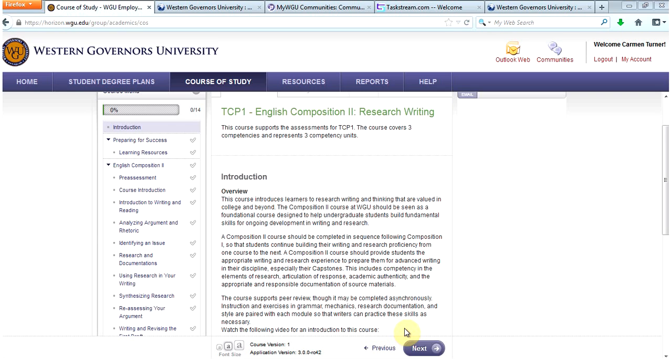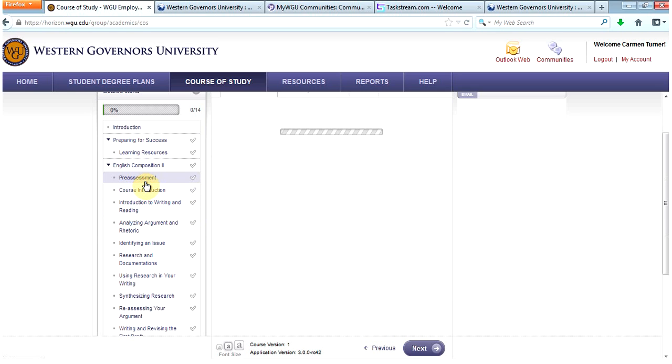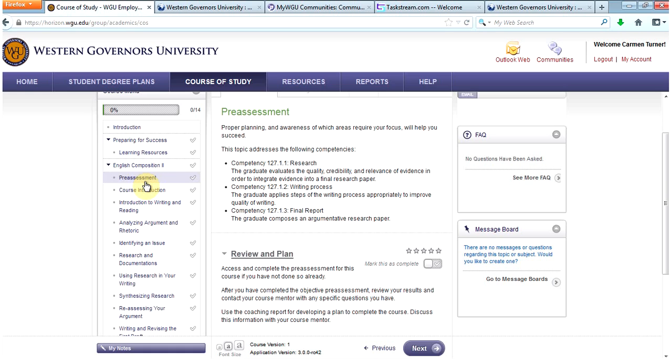The first step you'll want to take is to access and complete the pre-assessment. The results of the pre-assessment will enable you to see which areas of the course require more of your time and attention. You will actually receive a coaching report after you complete the pre-assessment, and that will help you develop a plan to complete the course in an efficient manner. If you have any questions at all about the results of your pre-assessment, please contact a course mentor.